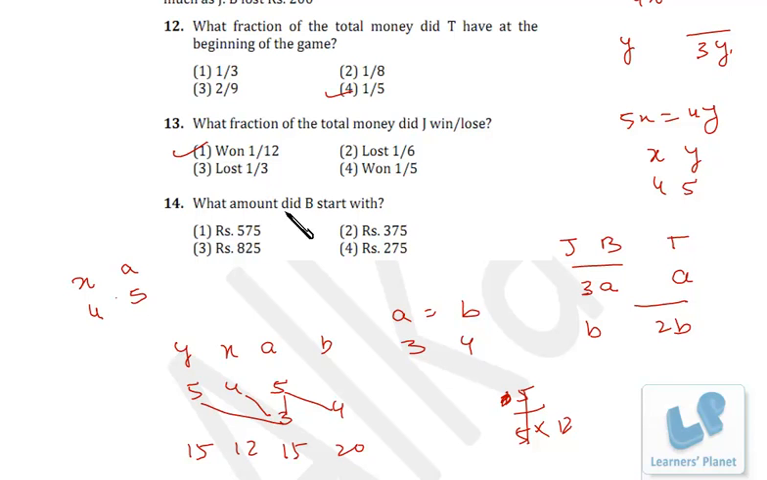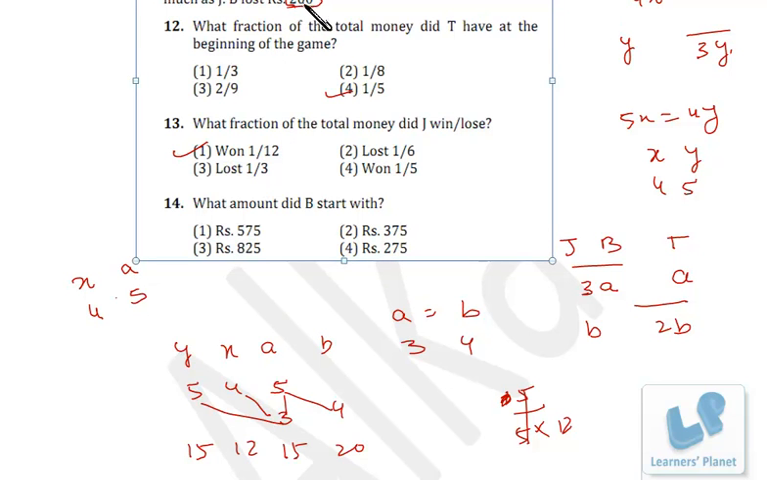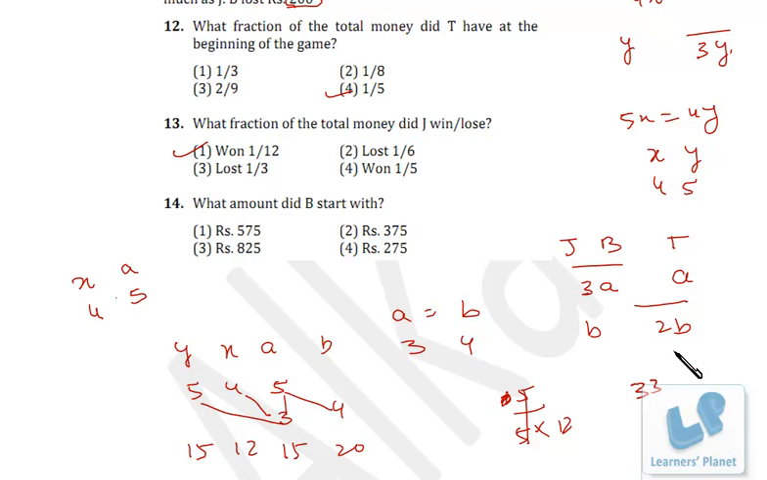Now the next question is what amount did B start with? And we are given that B is losing rupees 200, right? Using this data we can find out the amount that B is starting with. So initially T is having x and J is having y. That means J plus B is 4x and J is y. That means B is actually 4x minus y. So initially B is having 4x minus y, that is 12 into 4, 48, 48 minus 15. So that's 33 part initially he was having.